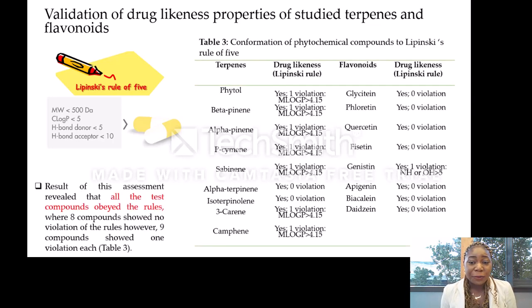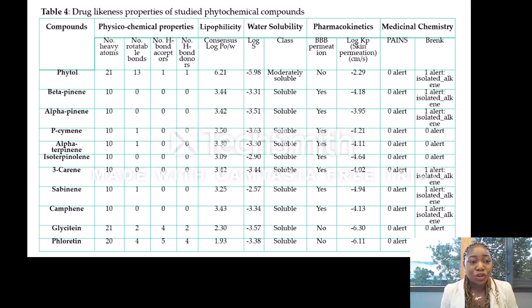This table shows the conformation of these compounds to the Lipinski rule of 5, where all of the test compounds were shown to obey the Lipinski rule of 5. Eight of them showed no violation to all of the rules. However, nine showed one violation each, which is still regarded as acceptable. Here is a table showing the other parameters that were obtained during the drug likeness validation of these phytochemical compounds, and these parameters include their physicochemical properties, their lipophilicity, water solubility, the pharmacokinetics, as well as the medicinal chemistry.